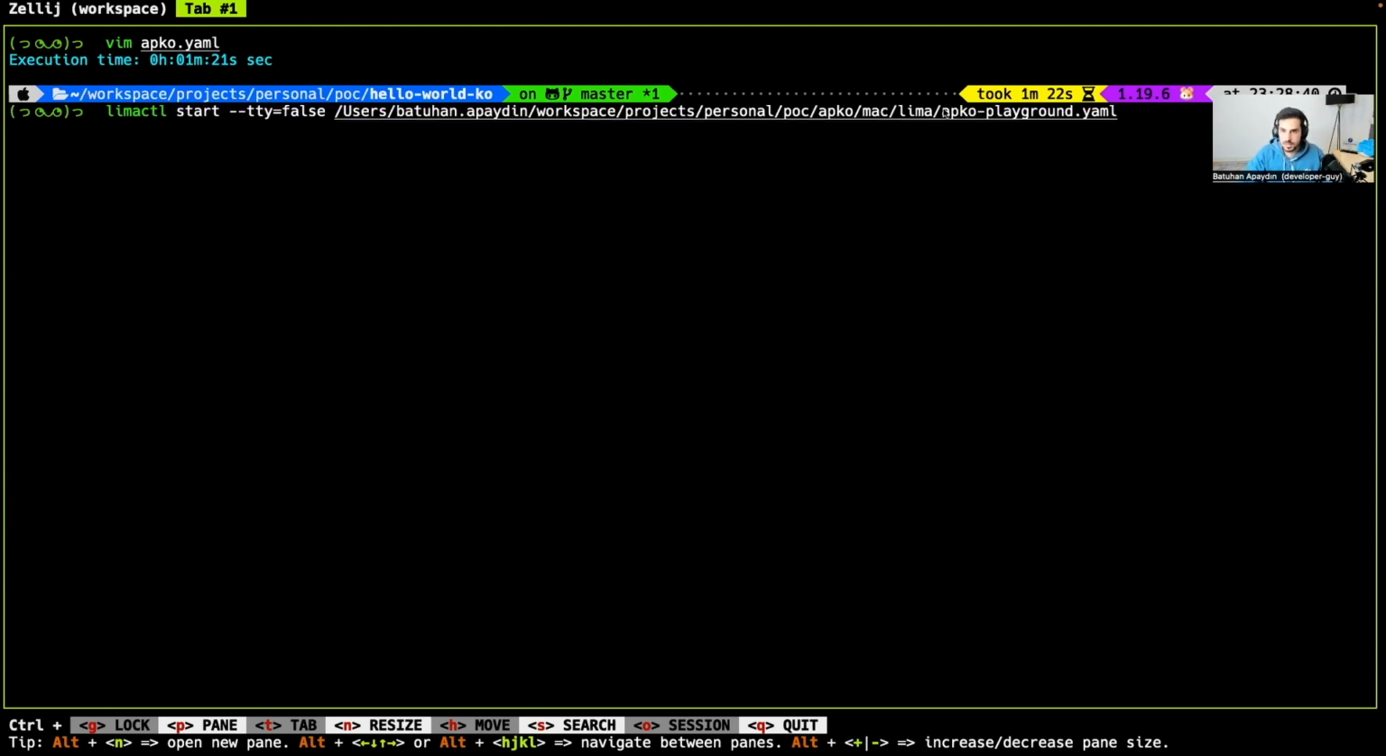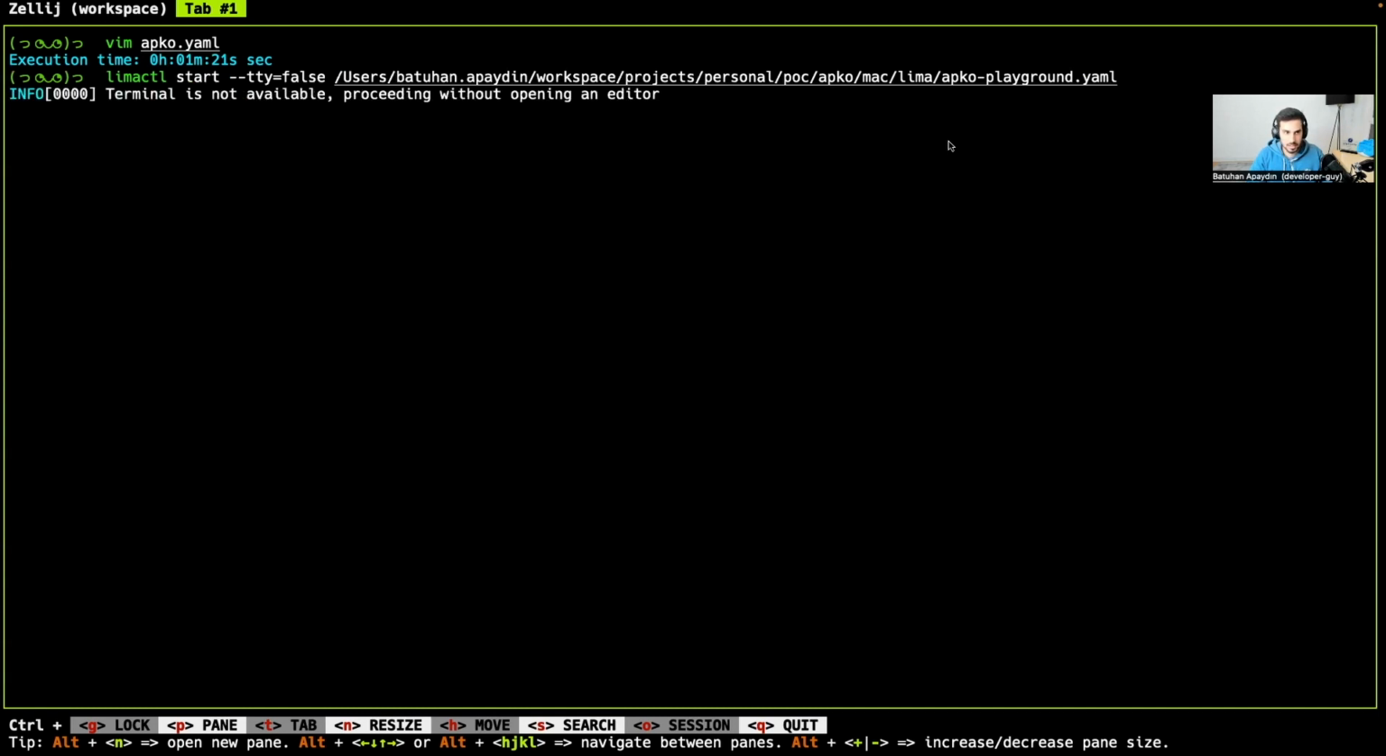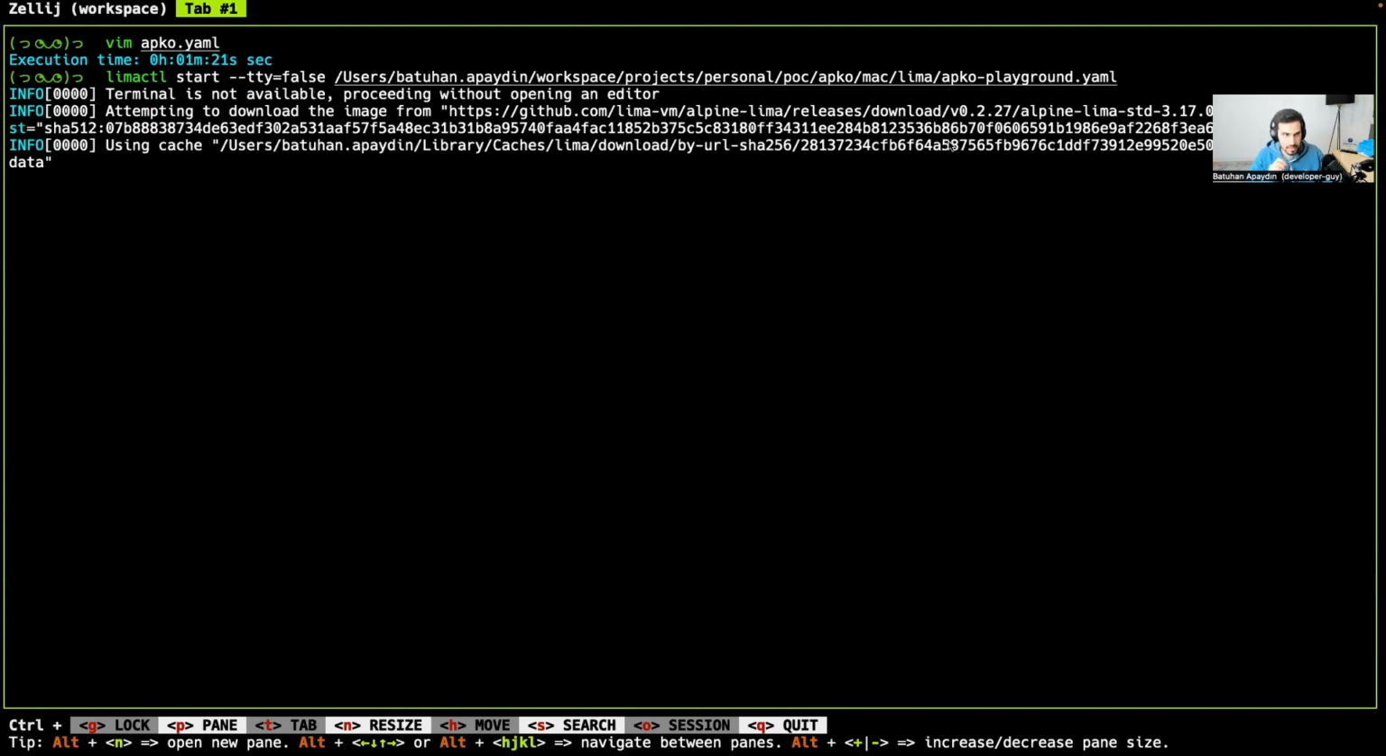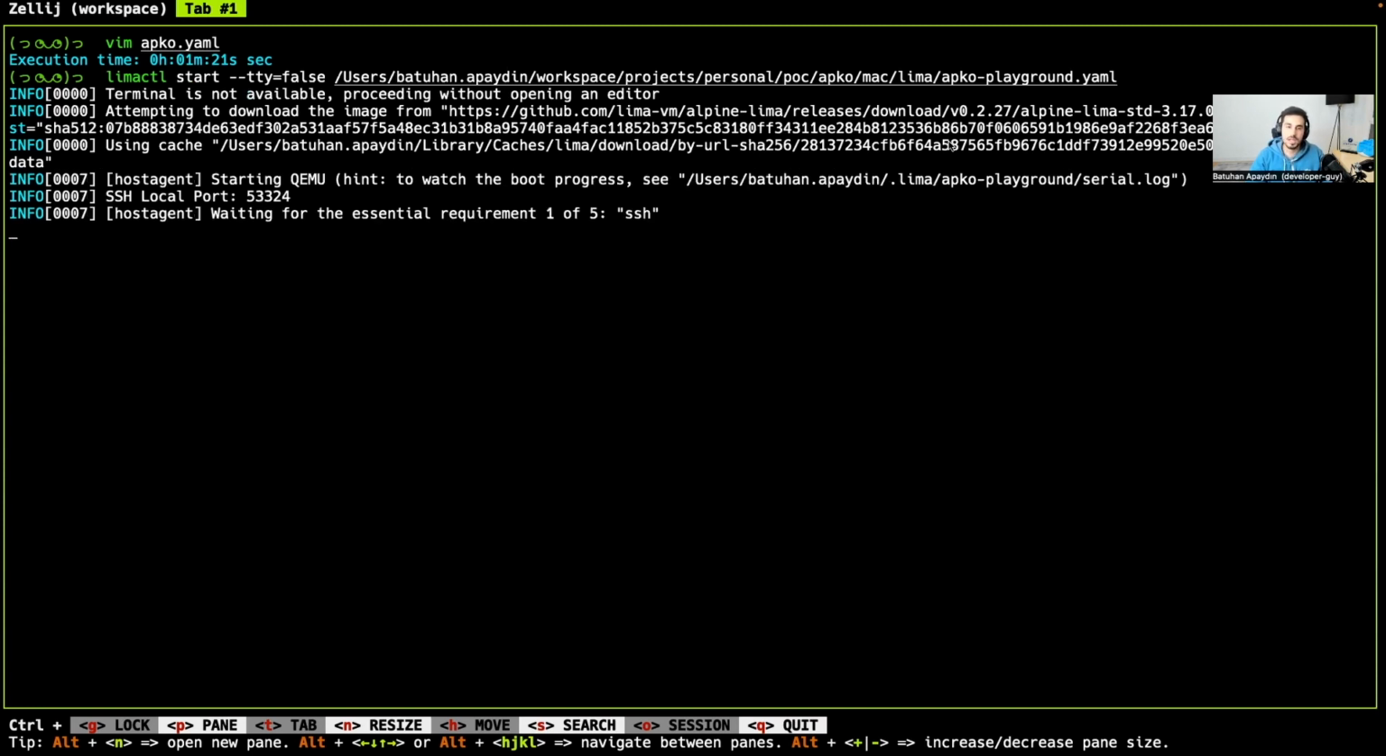You can find this apko playground YAML in the official apko repository. Once you start this instance, it will come with apko installed and all the necessary packages in order to work with apko. Let's wait for it to be completed to continue with the next step. Once this is finished, we are going to build our first secure base image.